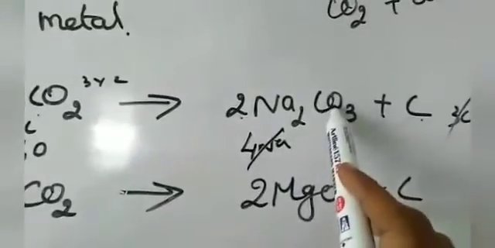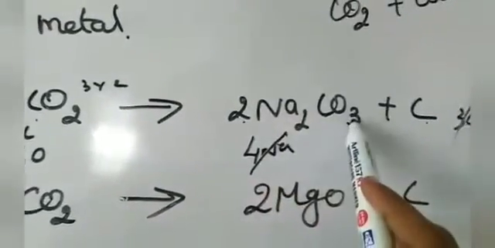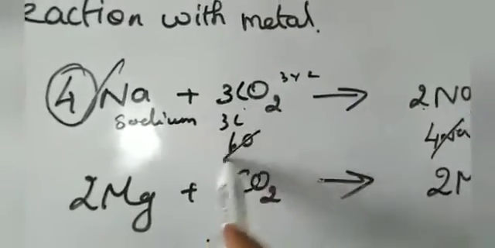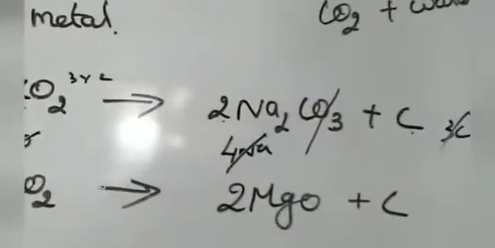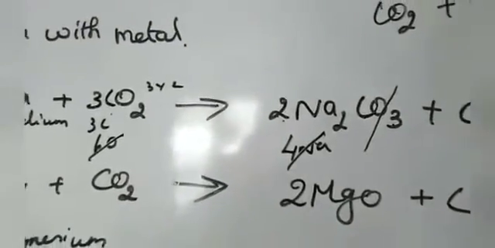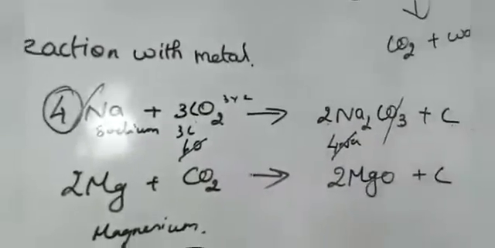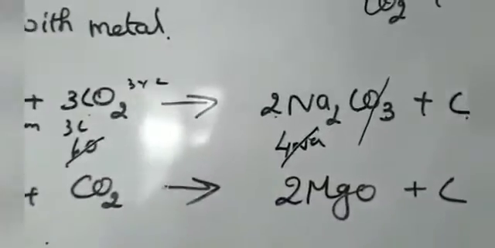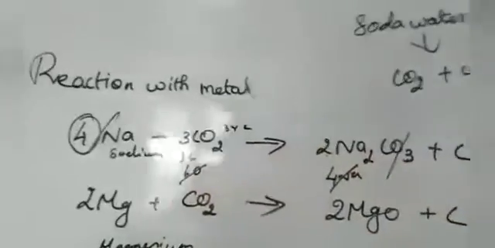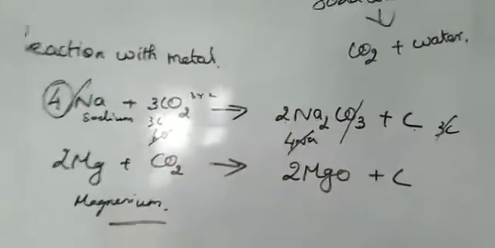Next, here how many oxygen? 3 into 2, 6 oxygen. Here also how many oxygen? 6 oxygen. So that is also balanced. Do you understand the balancing of equations? Carefully you have to put the numbers. If you do not balance the equation, you will never get the mark for this equation. Do you understand?